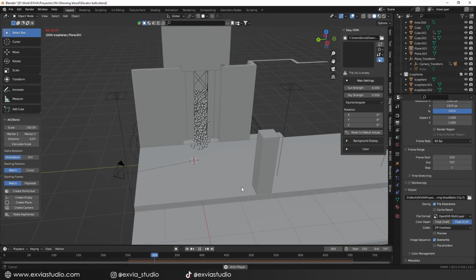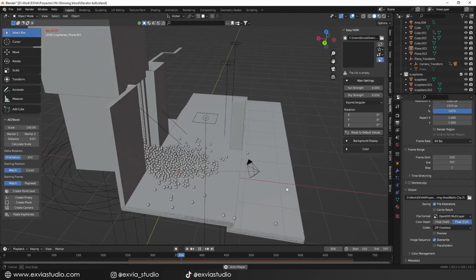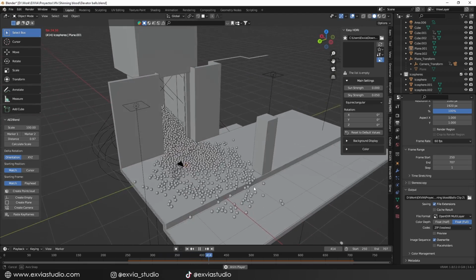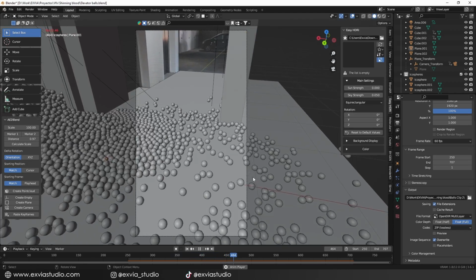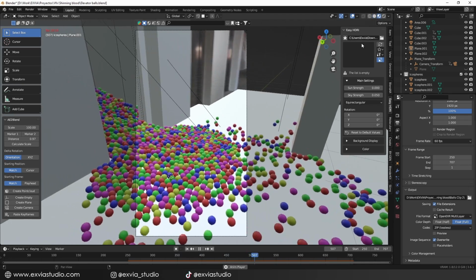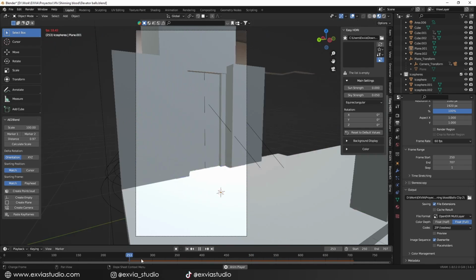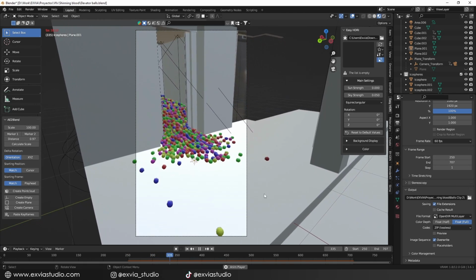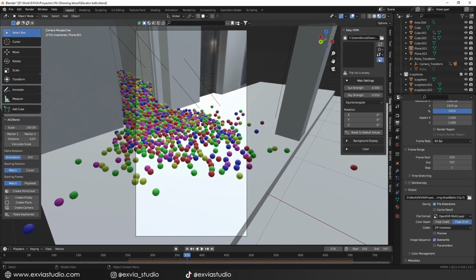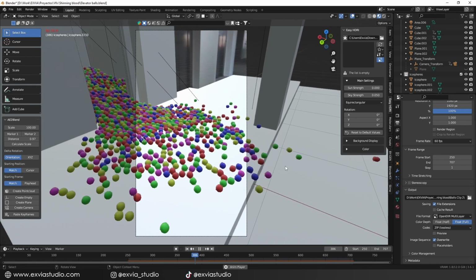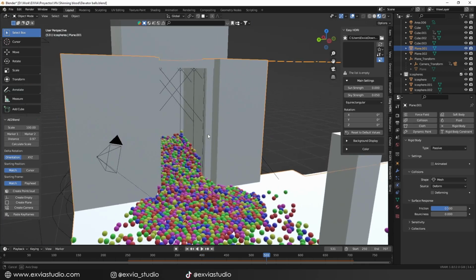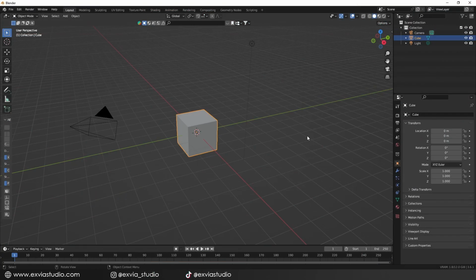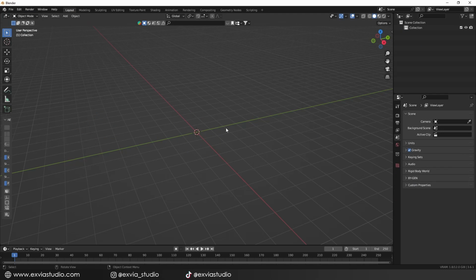Okay guys, here I have opened the original project, which I used to make these simulations. I modeled the entire environment based on the original video, so that the elevator, floor, and column measures match as best as possible. For now, what I want to emphasize is that the only thing I have animated by hand are the elevator doors. I want you to remember this information for later. Having taken a quick look at the scene, let's create a new one from scratch to explain step by step how I created this simulation.